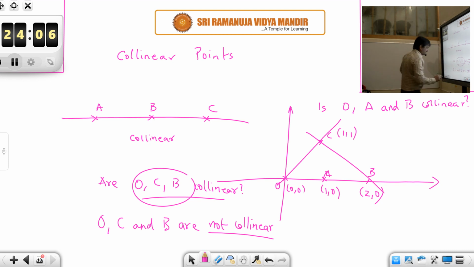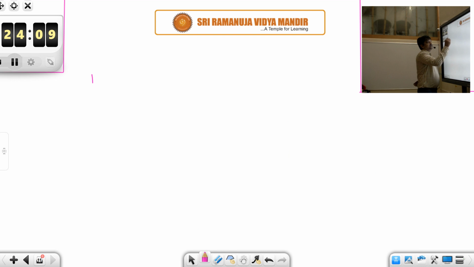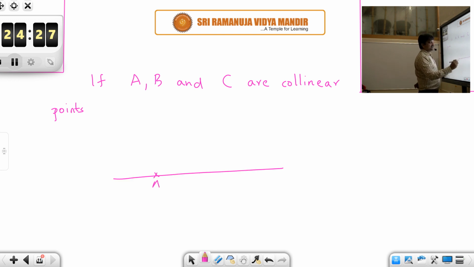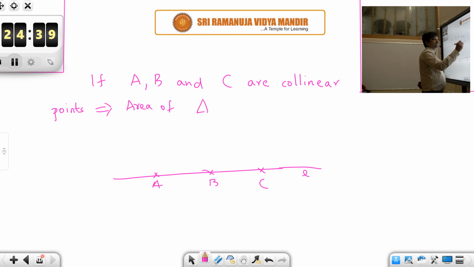So this is again an important conclusion. If A, B and C are collinear points, what can we say about these points? A, B and C being collinear means all 3 lie on the same straight line L. Do you find any triangle being formed by these 3?